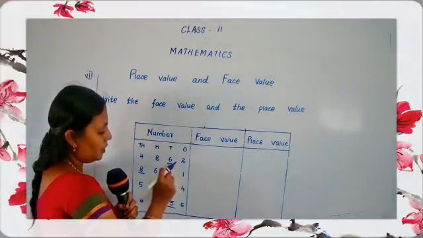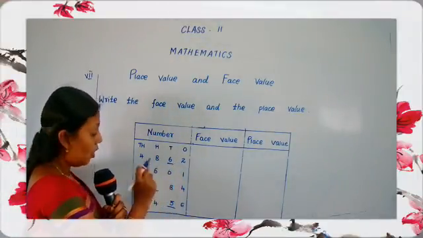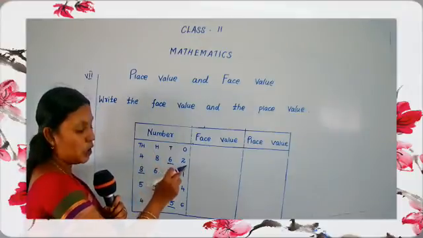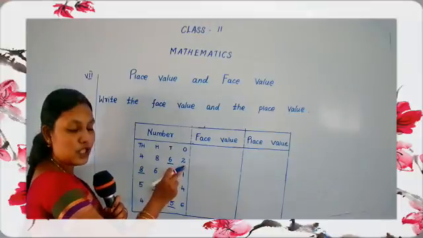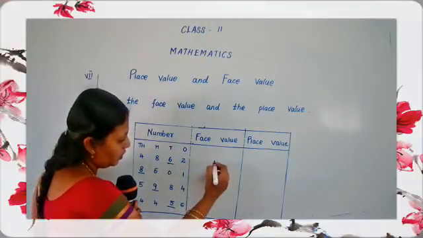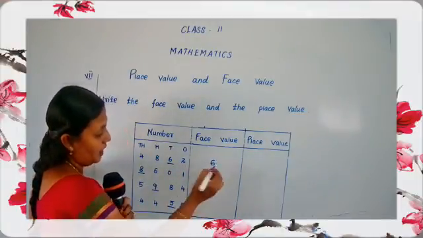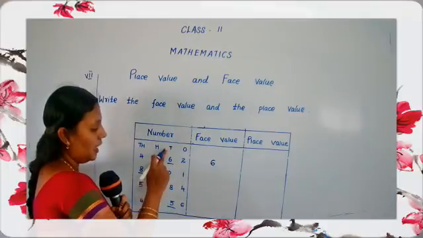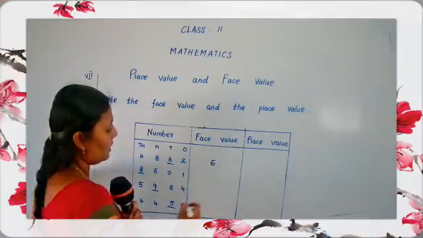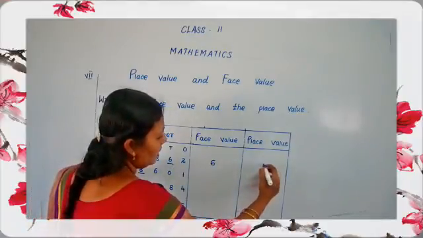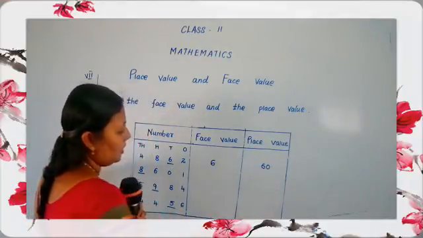See the first underlined digit number. The first question, 4862. Yes or no, children? Yes. 4862. Which number is underlined? 6. So you write the answer for 6. 6 is in which place? Tens place. So what do we have to do? We have to multiply by 10 and write the place value in the answer. 10 sixes are 60.